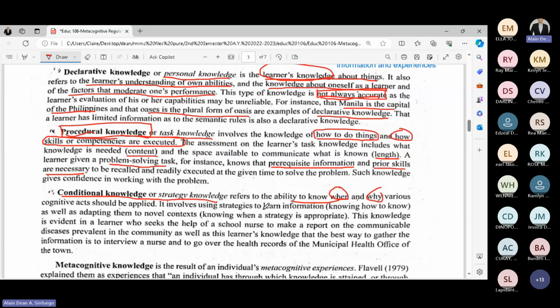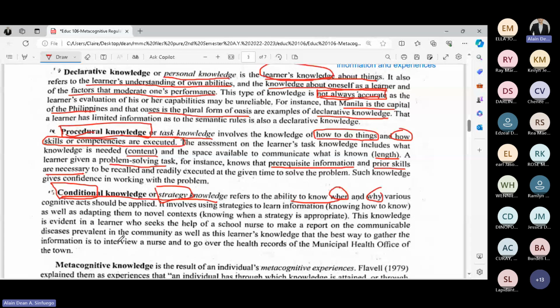It involves using strategies to learn information, knowing how to know, as well as adapting them to novel contexts, knowing when a strategy is appropriate. Root word, condition: consider first the condition of the task, and you find a strategy, an approach, in order to solve the problem or to do the task.